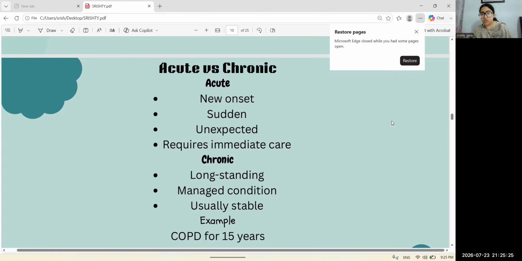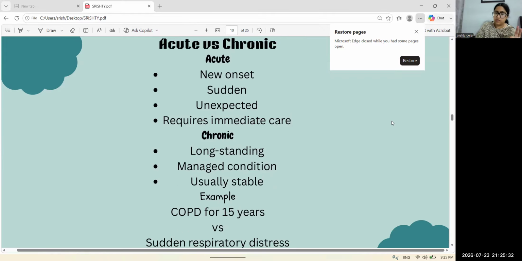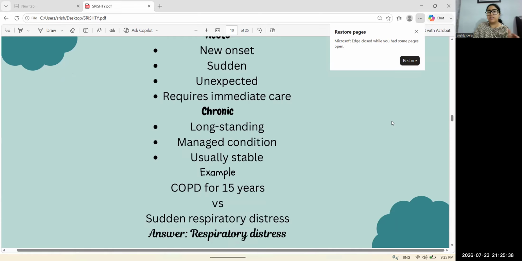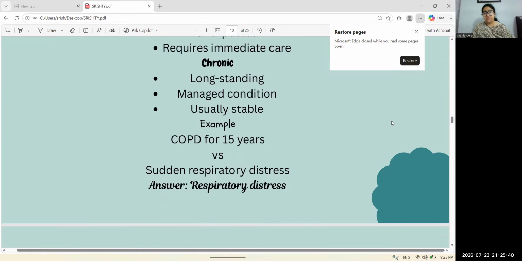But whereas chronic condition, they are long standing or they are managed condition. Okay, they are usually stable, so they can wait for an intervention, but acute patient can't wait, so we need to intervene them immediately. Okay.